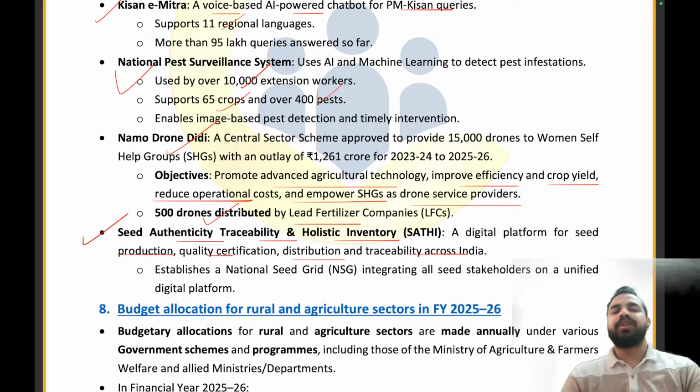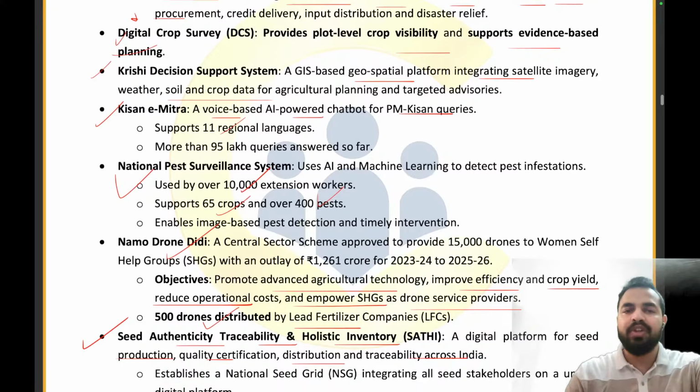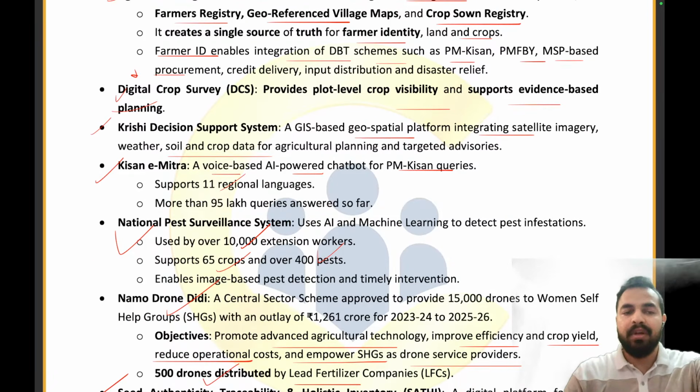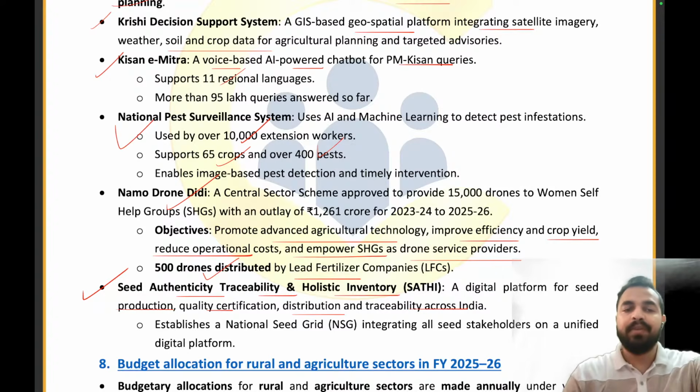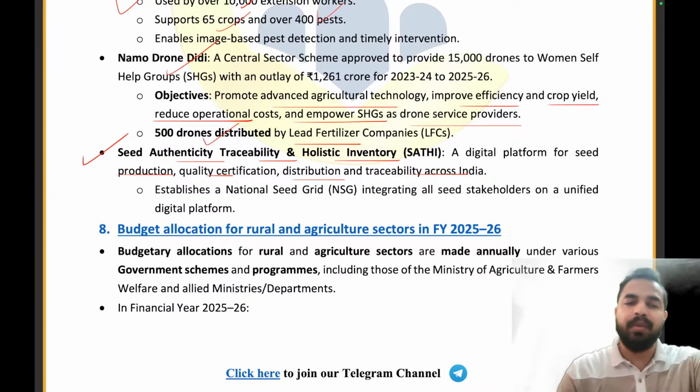So these are the different initiatives which have been taken by the government of India in terms of digitizing agricultural facilities. Right? What are these initiatives? AgriStack, Digital Crop Survey, Krishi Decision Support System, Kisan e-Mitra, National Pest Surveillance System, Namo Drone Didi, and then we have seed authenticity, traceability and holistic inventory, the Sathi portal.